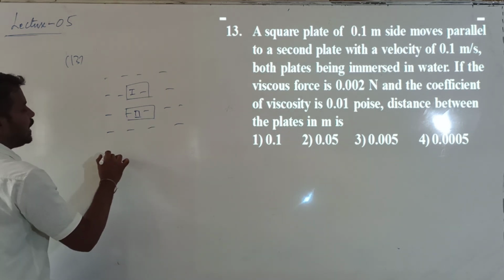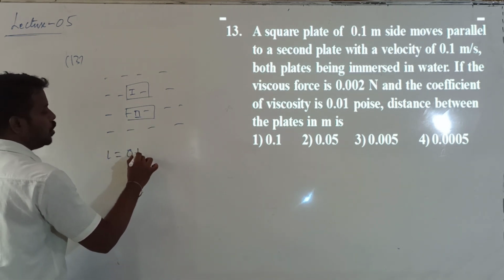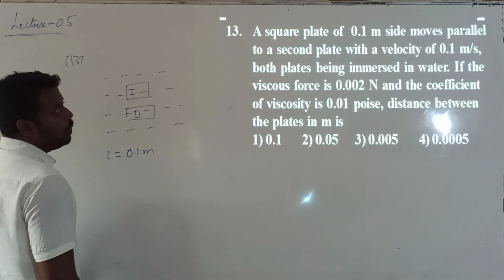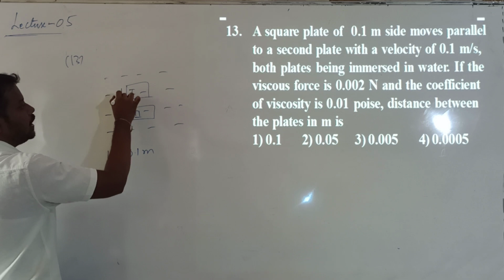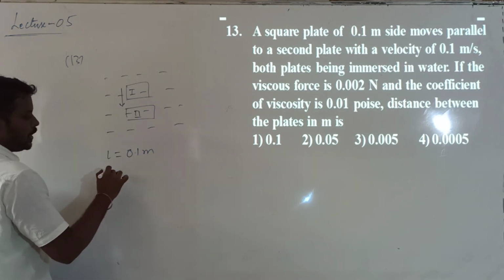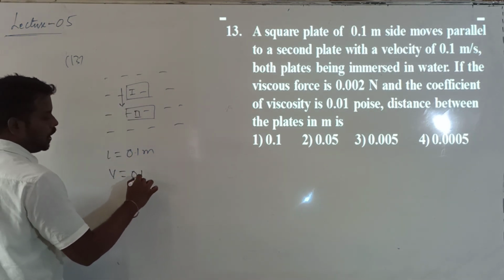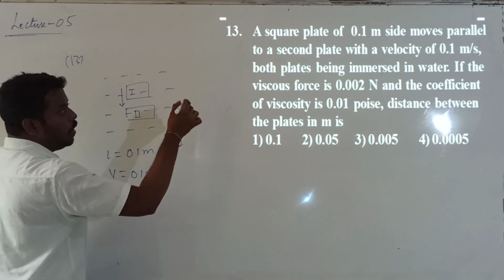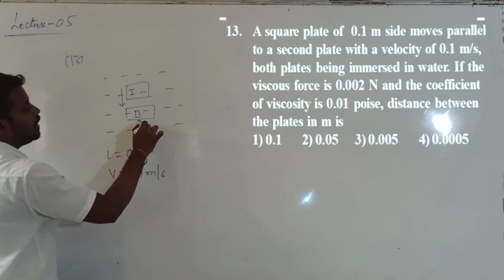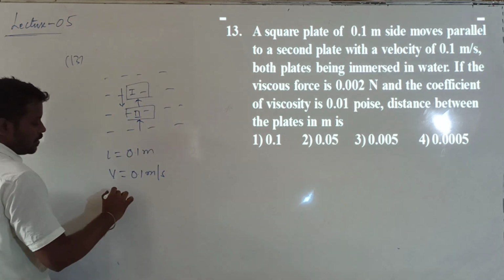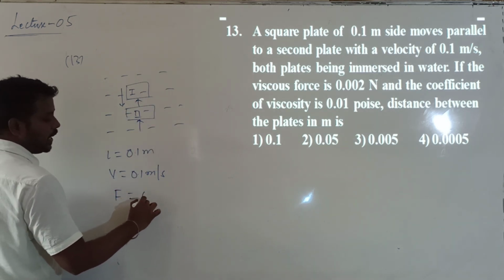A square plate of side L equal to 0.1 meter moves parallel to the second one, with a velocity of 0.1 meter per second. Both the plates are immersed in water. When they are immersed in water, which force will act? Viscous force will act. So what is the viscous force acting on each plate?